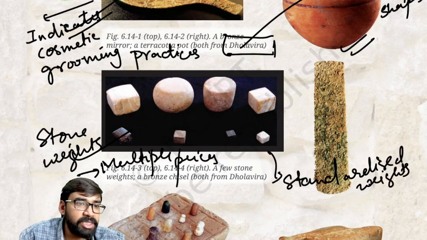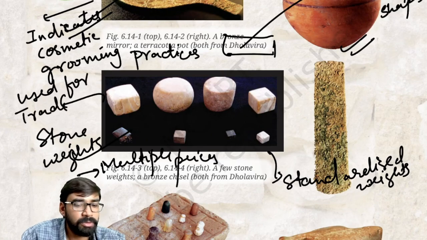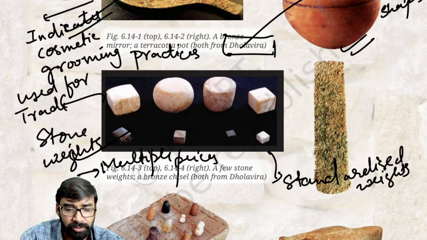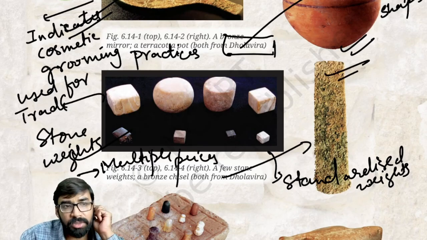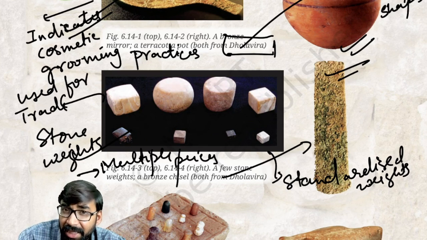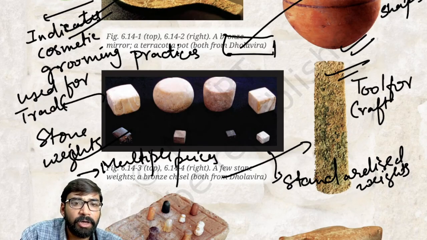Clear? And these were also used for trade purposes. This represents mathematical precision. Clear? Then, as you can see, this is a bronze chisel from Dholavira. This can be considered a tool for craftsmanship.